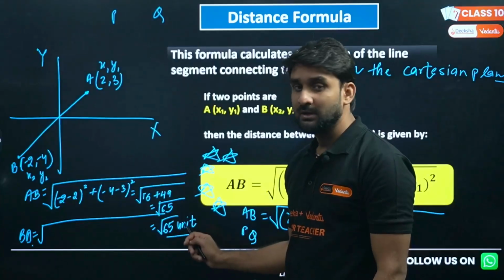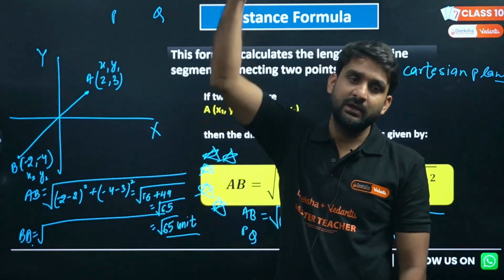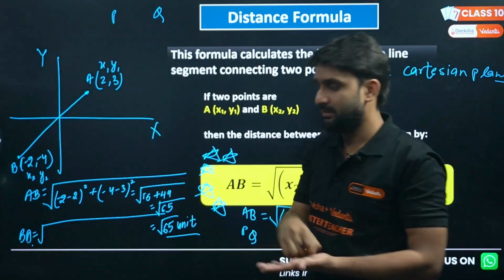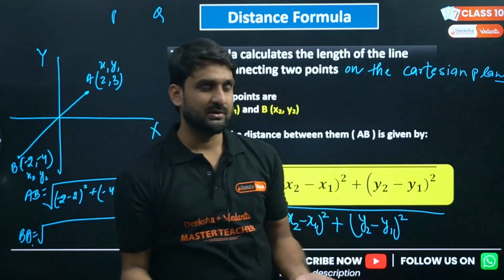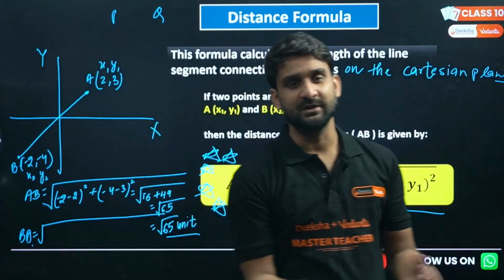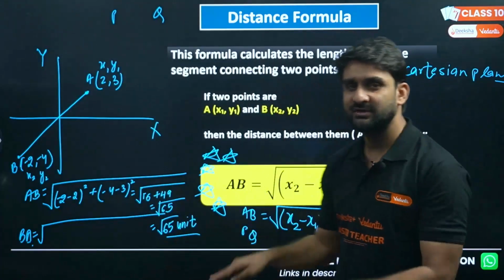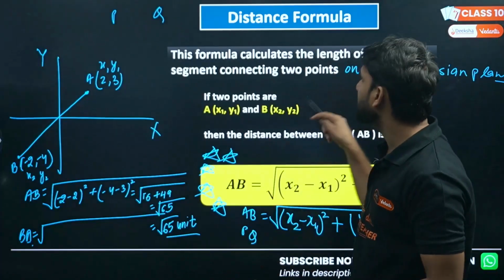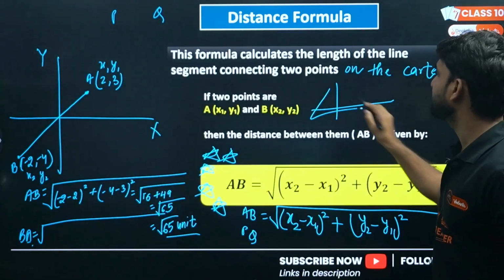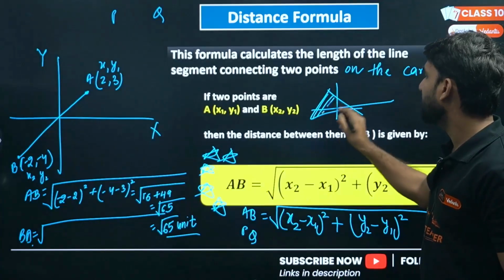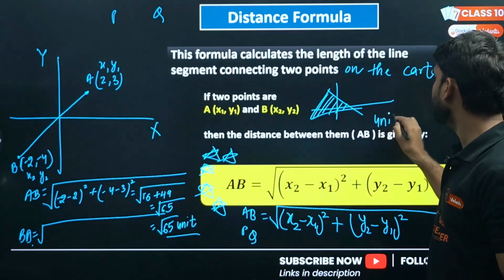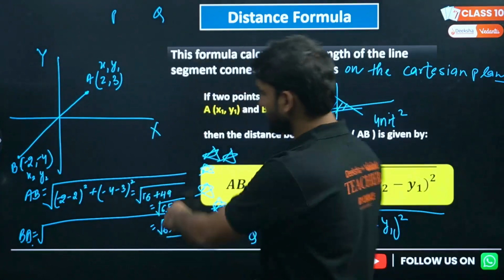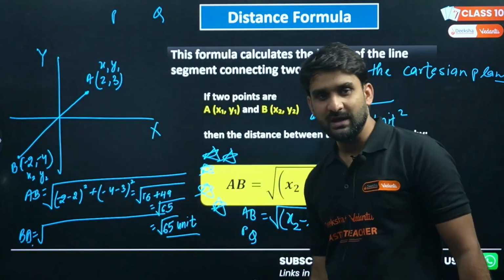Make sure to write unit. If we are calculating the area of a triangle, there will be unit square, because in general the area comes in meter square or centimeter square. If we are finding distance on the Cartesian plane, the unit will be unit, right? Same if there is a triangle on the Cartesian system and you are finding its area, the answer will be unit square. No centimeter, no meter; make sure to write unit here. So under root 65 unit is the answer.